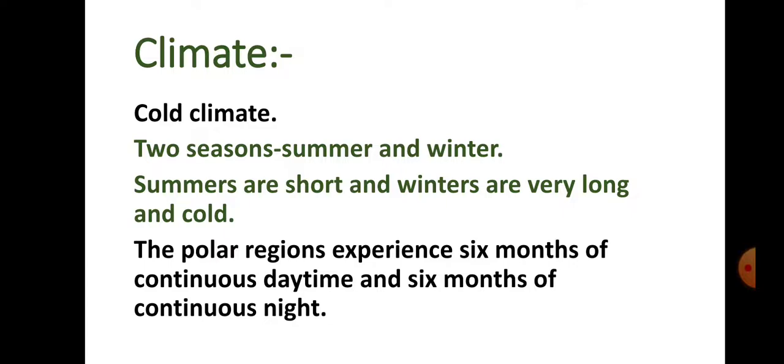The polar regions experience 6 months of continuous daytime and 6 months of continuous night. If North Pole is having the 6 months daytime, then the South Pole will have 6 months night time. If the South Pole is having the 6 months daytime, the North Pole will have night time. It means each pole experiences 6 months of days and 6 months of night.